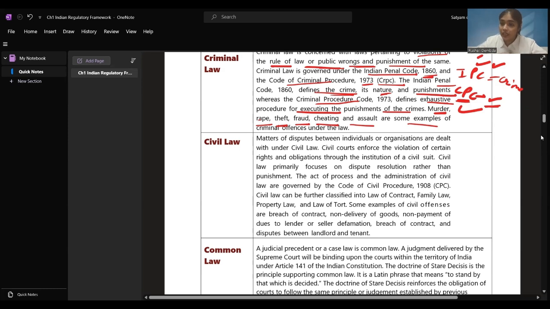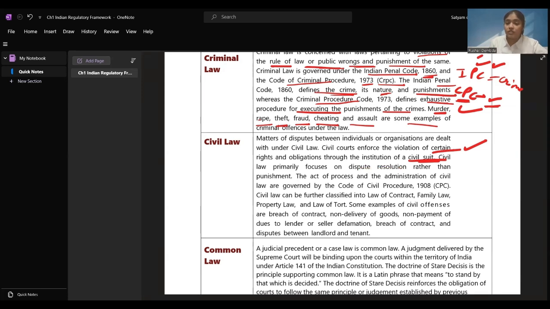When it is a dispute between individuals, the human beings, or organizations, which can include company, partnership, or LLP, it can include your trust, etc. All these matters are covered under the civil law, right? I hope this one is clear till here. Civil courts enforce the violation of certain rights. They enforce that if someone has violated certain rights and obligations, then they'll be liable for a civil suit or civil proceeding will be taken against them. Civil law primarily focuses on dispute resolution.